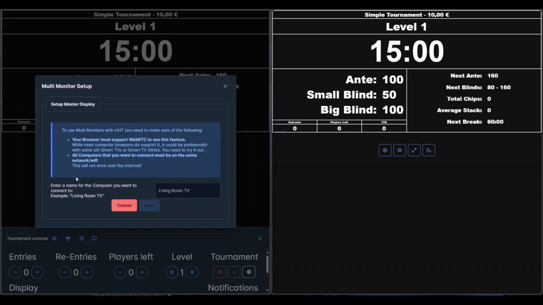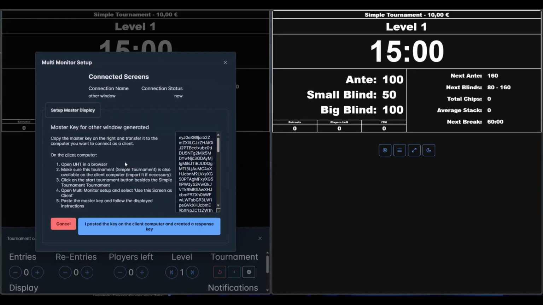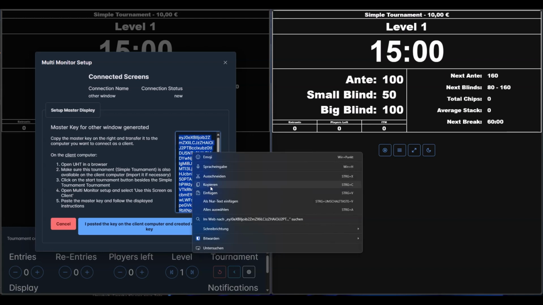And shortly you will be asked to provide a name. Let's say other window here. But you could of course go ahead and name it as you like. For example, I don't know, garage or other room or something, or TV. Doesn't matter here, it's just a name. So let's click on next, and the browser will then create a key for us. This is a master key here, which we're gonna need to copy.